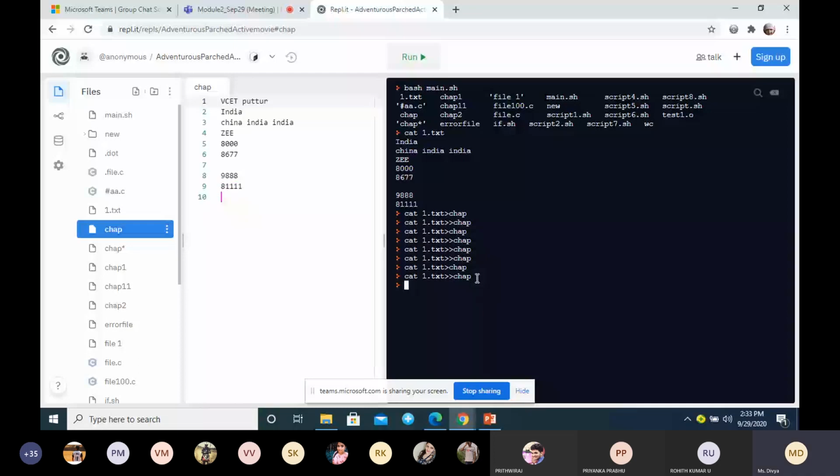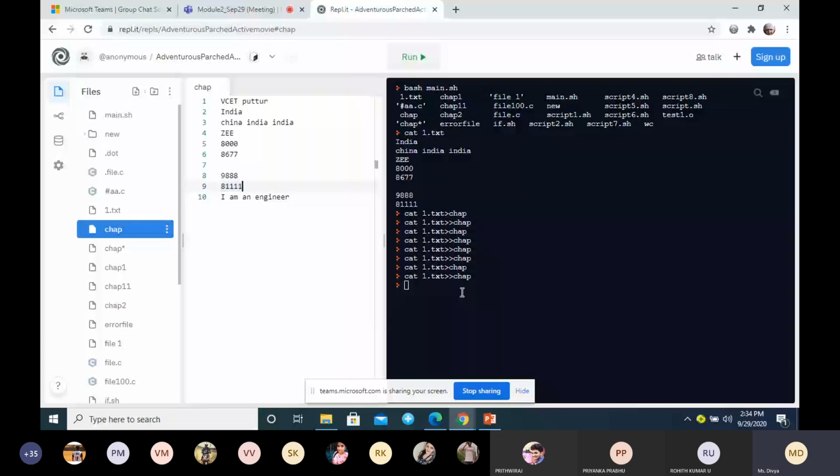Will the previous content be deleted, or what is it doing? Once again, I'll execute the double greater than symbol.